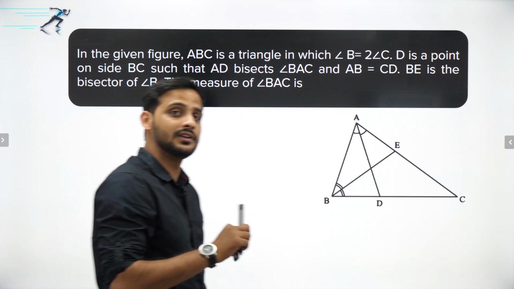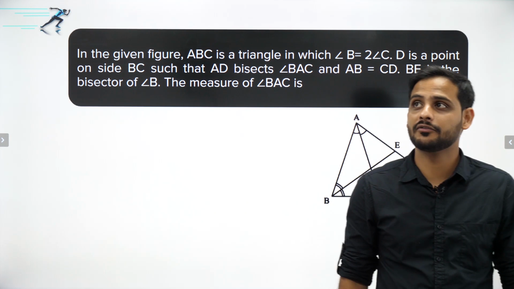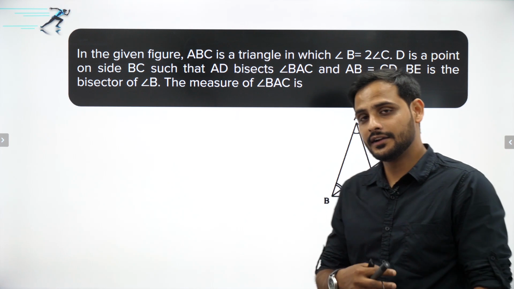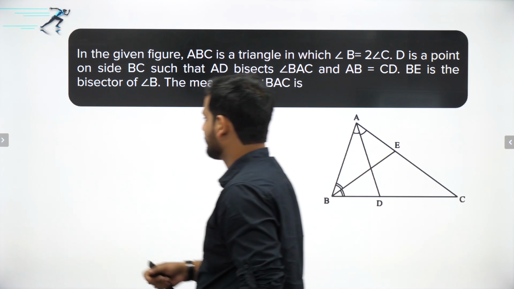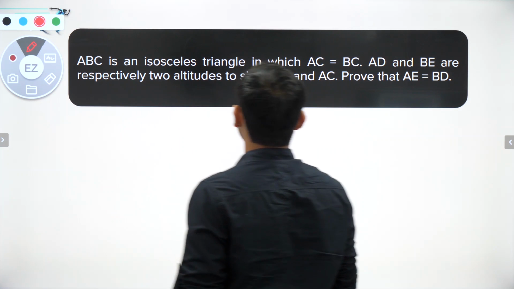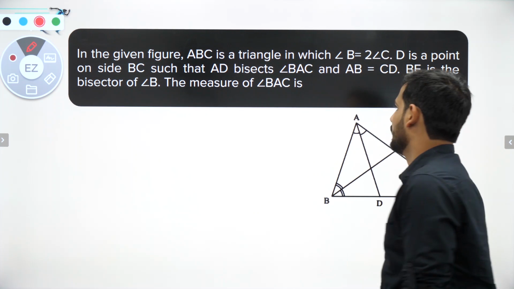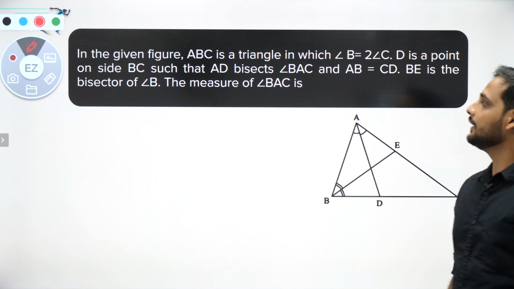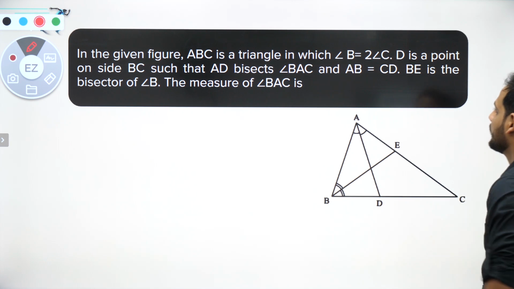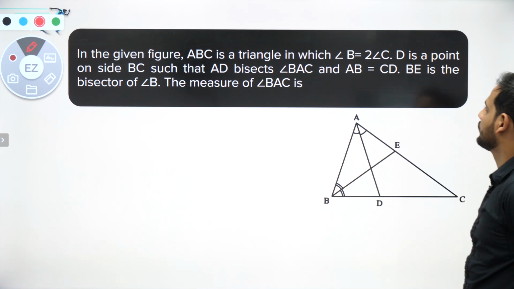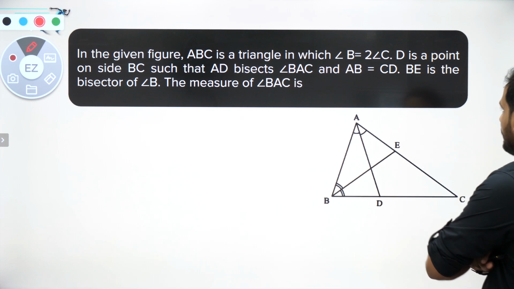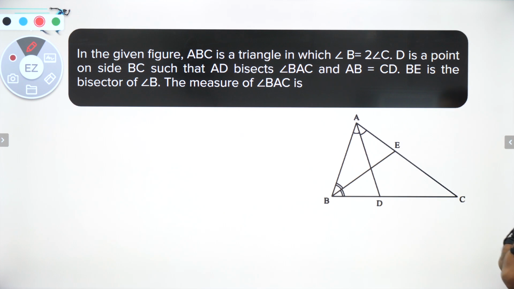This question was asked to me in the comments in the first video, and it's a very good question. So let us solve this question. Now what is this question? In this given figure, ABC is a triangle in which angle B is twice of angle C. D is a point on side BC, such that AD bisects angle BAC. So AD is the angle bisector. And AB is equal to CD.